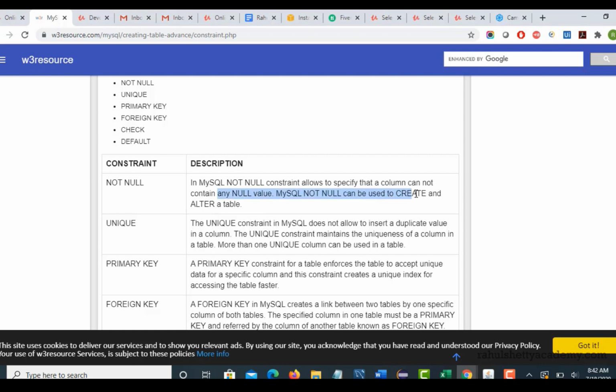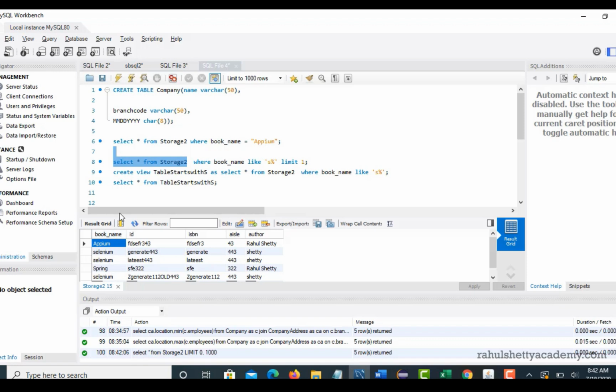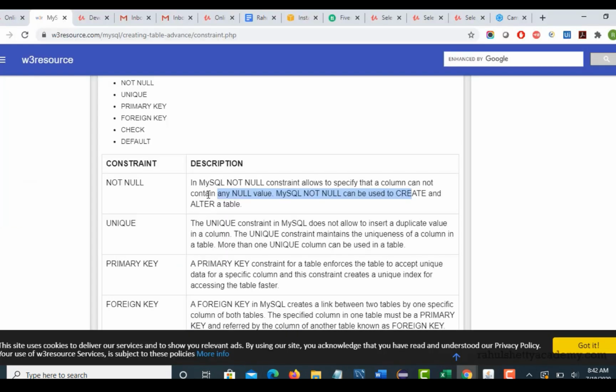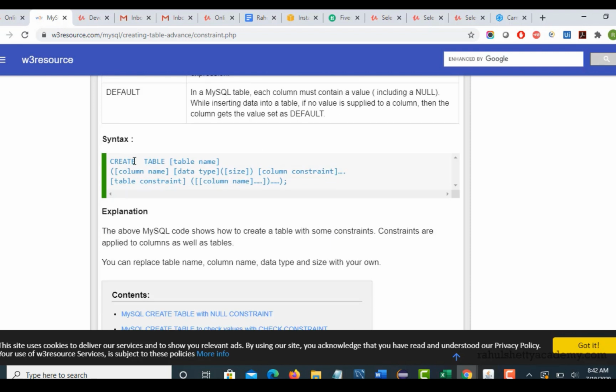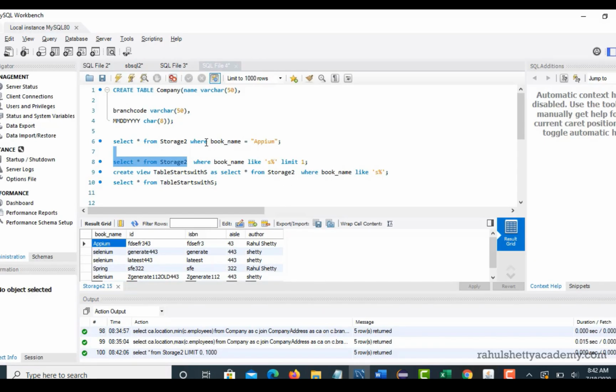So if you try to add a row with a null value in this column, then it will not allow you to insert a new record in this table, because whenever the author created this table, he enforced a constraint called not null on that column. Okay, so here is an example. When you create a table, create table, table name, and you will give the constraint. So for example, this is one table, right? So I can apply the not null constraint to which column? The name column. So I can pass it like this, so that automatically this not null constraint will be applied to the name column.